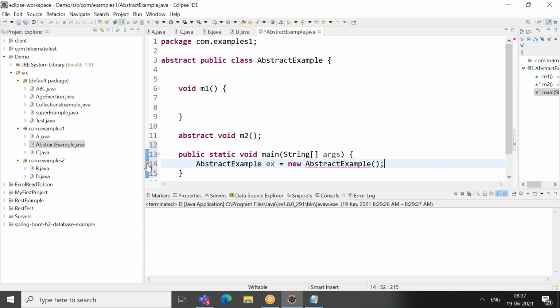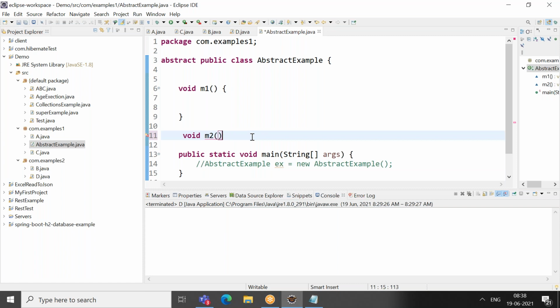It will tell you that you cannot create an object of your abstract class. You cannot do the instantiation. That's what the error is. Then who is going to write the logic for this abstract method? The class which extends this abstract class will write the logic. We'll see the reason for this. Generally, you have a method to write a logic, right? Why you need abstract methods, we'll see in examples.